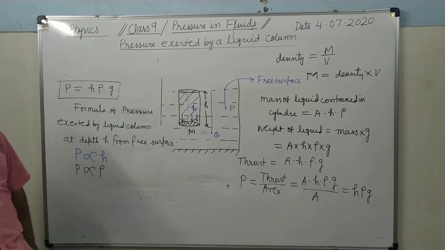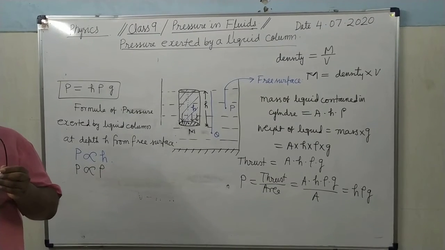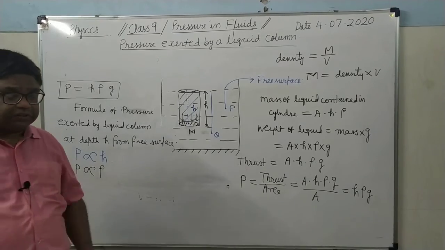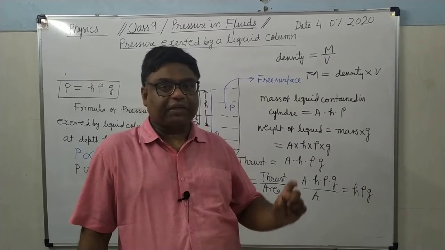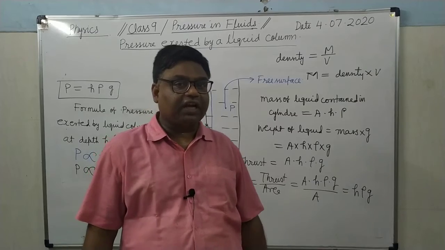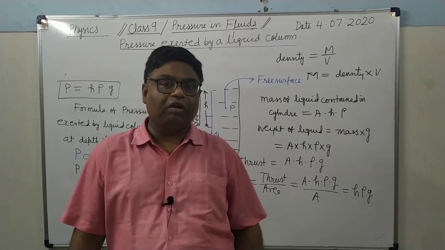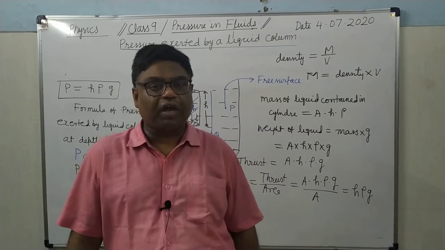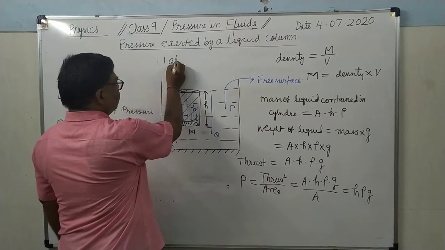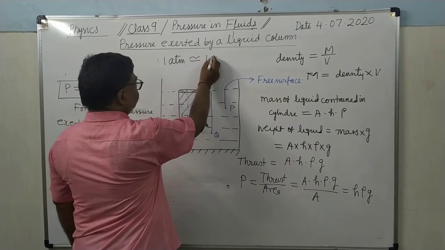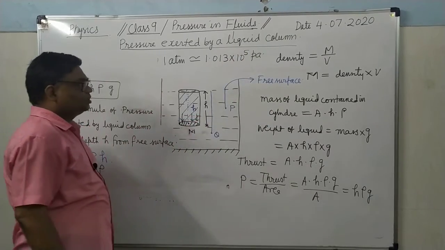Now, what will be the total pressure? When total pressure is asked, means we have to include the atmospheric pressure also. Atmospheric pressure means the pressure exerted by the air envelope which is surrounding us. I have already told in the previous lecture that atmospheric pressure at the normal temperature is nearly 1.013 into 10 to the power 5 Newton per meter square. One atmospheric pressure is nearly equal to 1.013 into 10 to the power 5 Pascal. It is clear? This much Pascal.